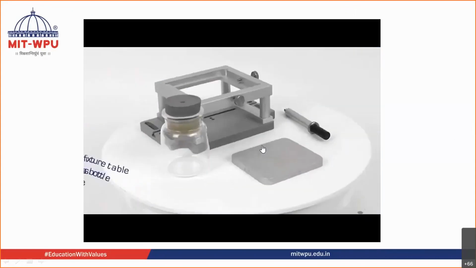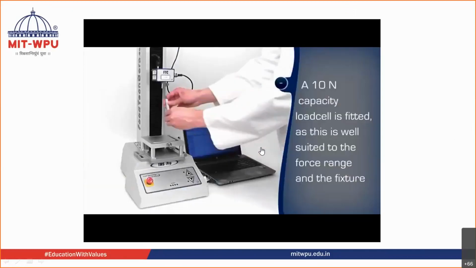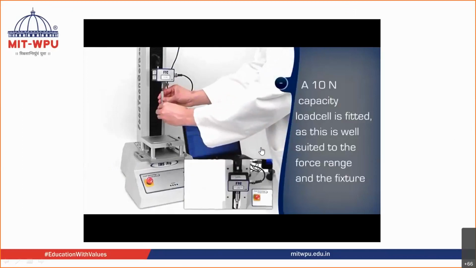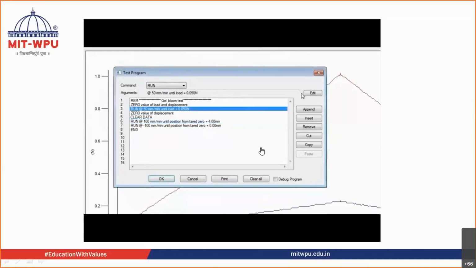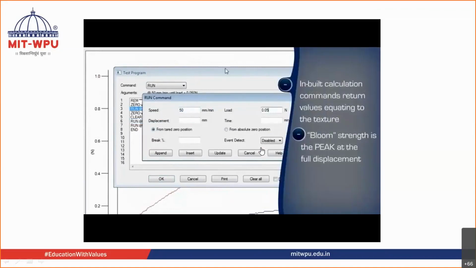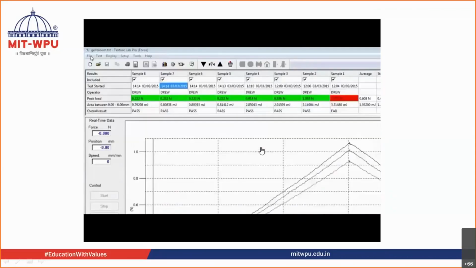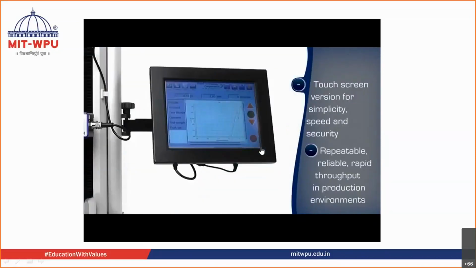The half-inch diameter probe is made from the highest standard of food-grade materials. A suitably rated load cell is selected to maximize the measurement accuracy. The automated test program is easily written with the familiar Windows-based environment. Commands are selected to perform each of the steps. Gel strength is calculated from the peak force, represented in grams. The program can be saved to a library and recalled for reuse. The touchscreen control texture analyzer runs tests at the push of a button. Minimal training, ideal for quick, reliable, and repeated testing to quality standards.